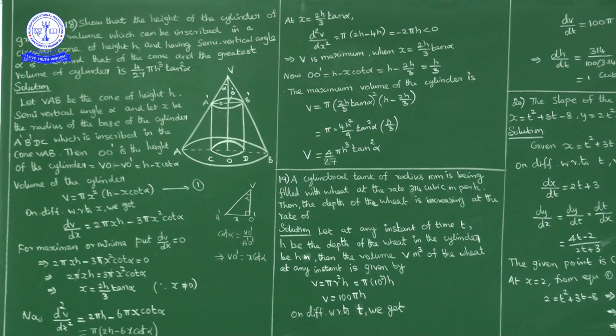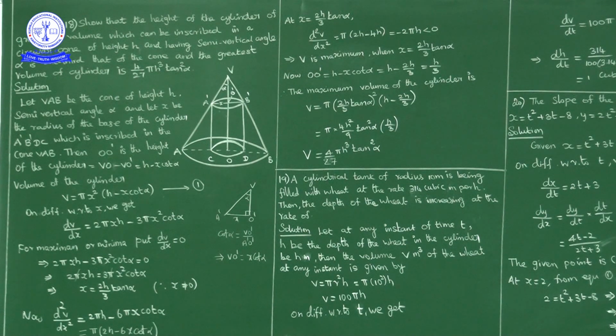In this cone a cylinder is inscribed, having greatest volume. If you observe here, if you have a lengthy cylinder, its volume is less, or else if its base is more, then also volume is less. Now there is a point where it has maximum volume. We have to show that height of such cylinder is 1/3 of height of the cone.